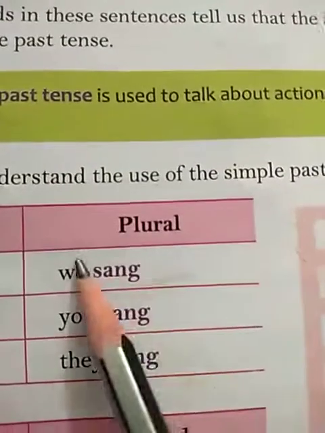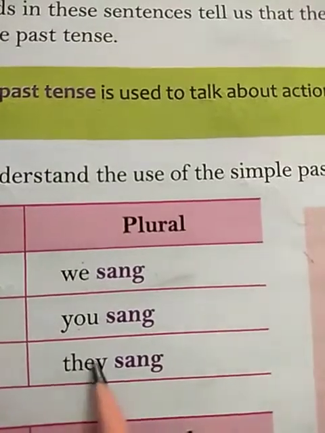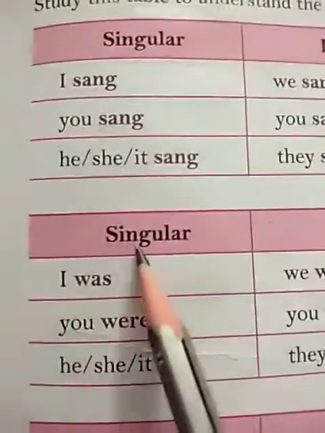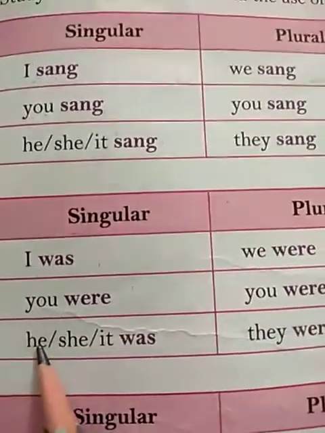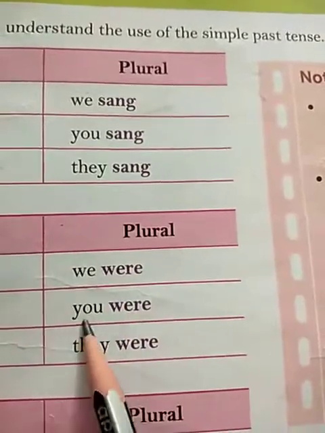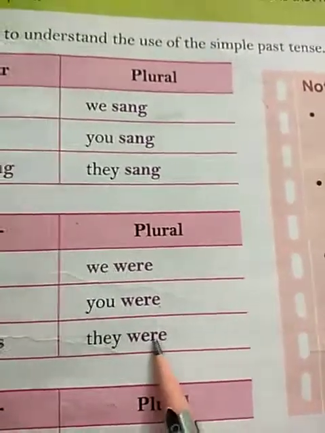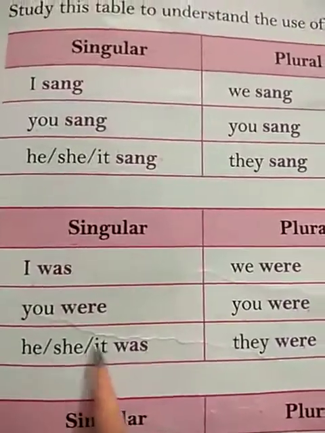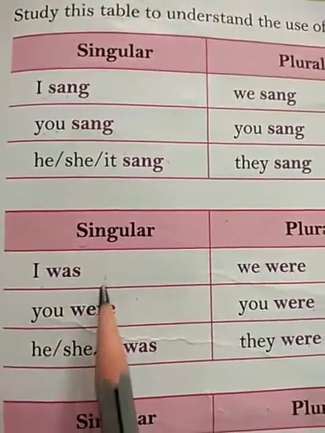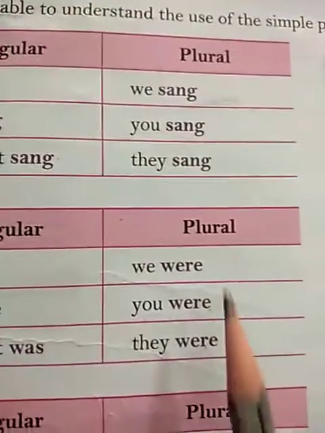In the plural case: we sang, you sang, they sang. With singular: I was, you were, he, she, it was; plural: we were, you were, they were. So students, the be form of the verb in past tense we use. With singular we use was, and with plural we use were.